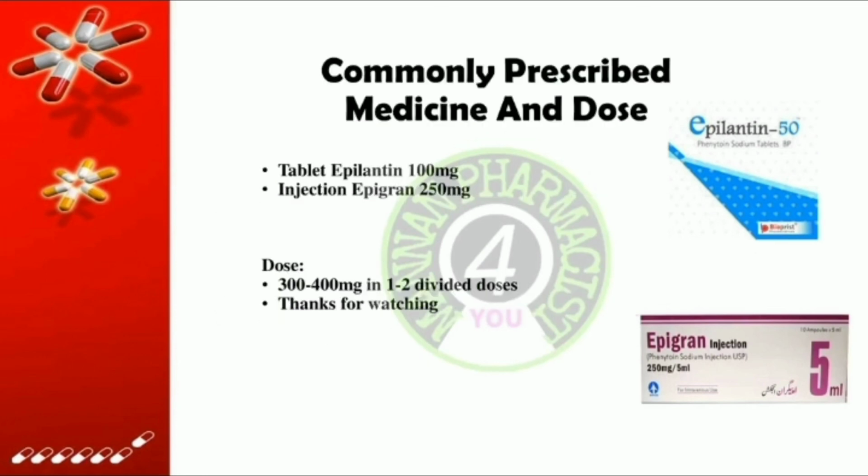Commonly prescribed brands. Tablet Epilantin 100 mg. Injection Epigran 250 mg. Dose: 300 to 400 mg in 1 to 2 divided doses.